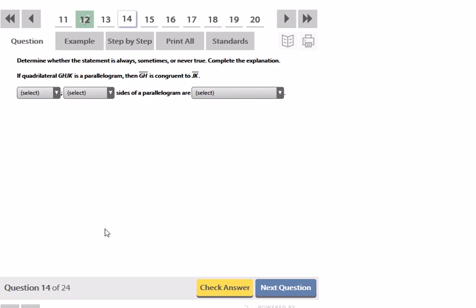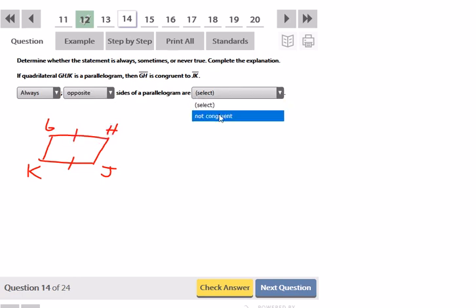Determine whether this is always, sometimes, or never true in a quadrilateral. If quadrilateral GHJK is a parallelogram, then GH is congruent to JK. Draw a diagram. GH, JK. So they're saying GH and KJ. Those have to be always congruent because those are opposite sides. So this is always true: opposite sides are congruent.